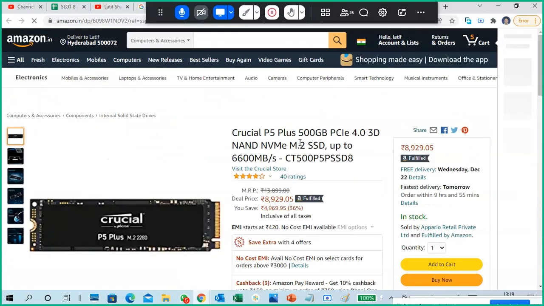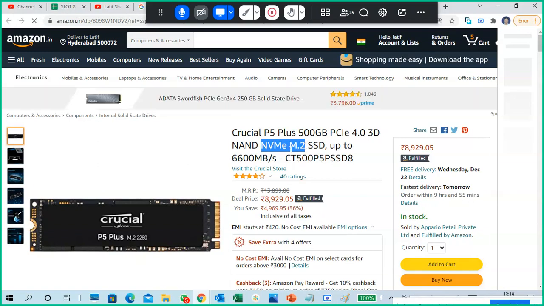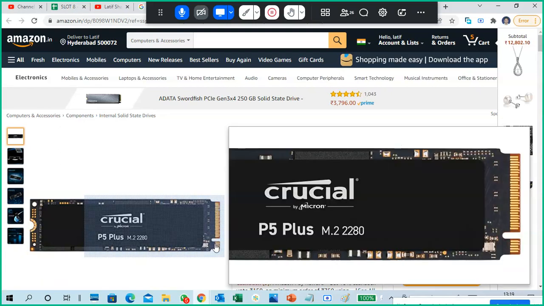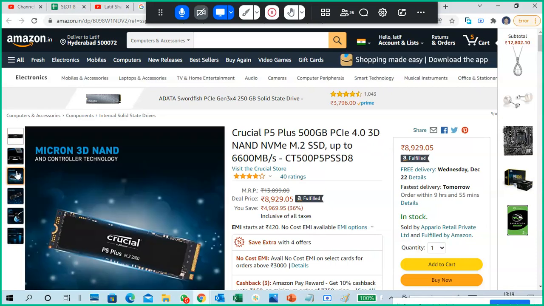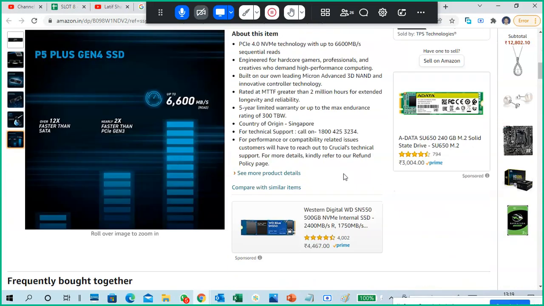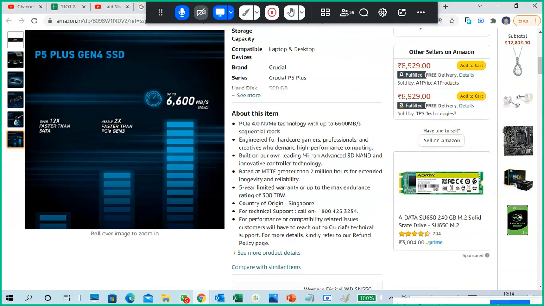But there are certain SSDs, if you go to that one, you can see this is NVMe M.2. Okay, so this is another type of SSD. You can see you can insert it directly into our motherboard. It is much faster than a normal SATA type of SSD.